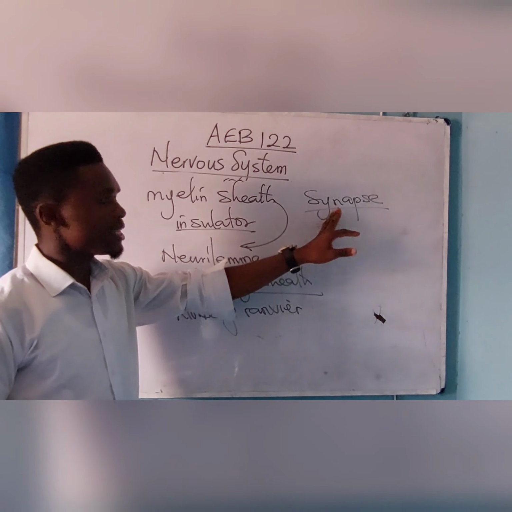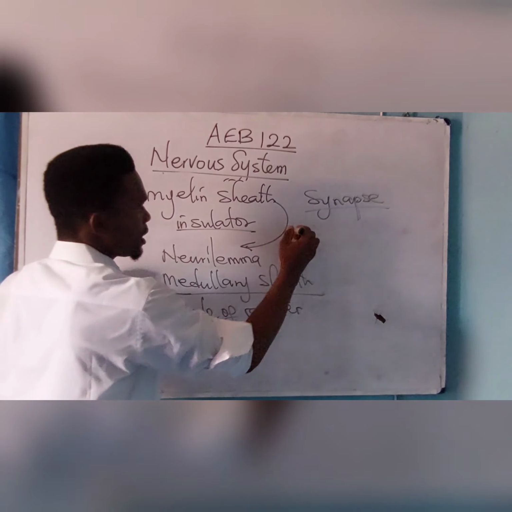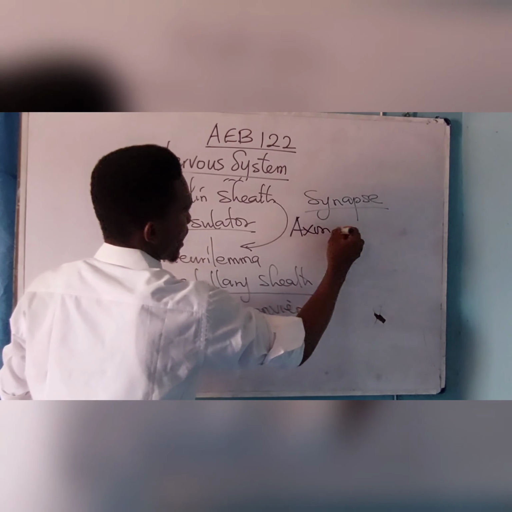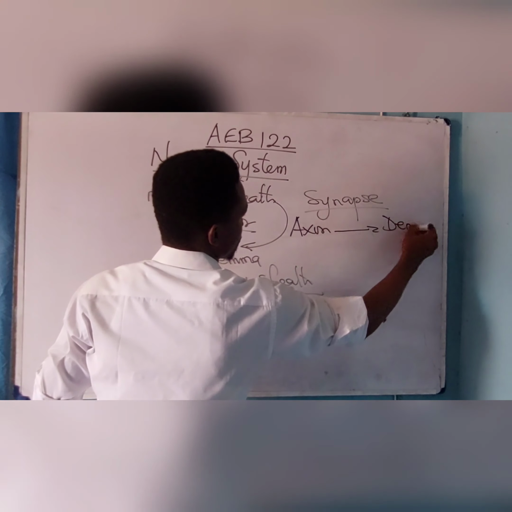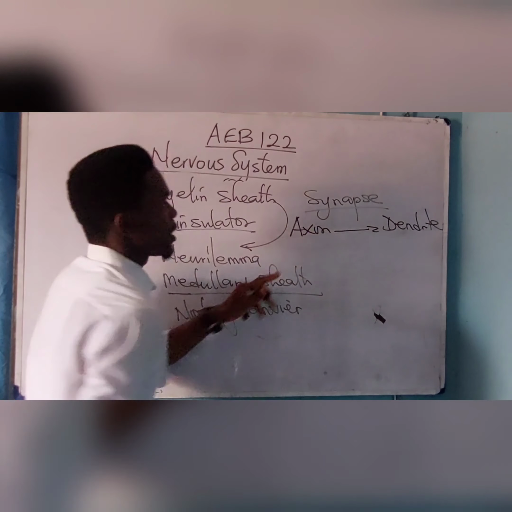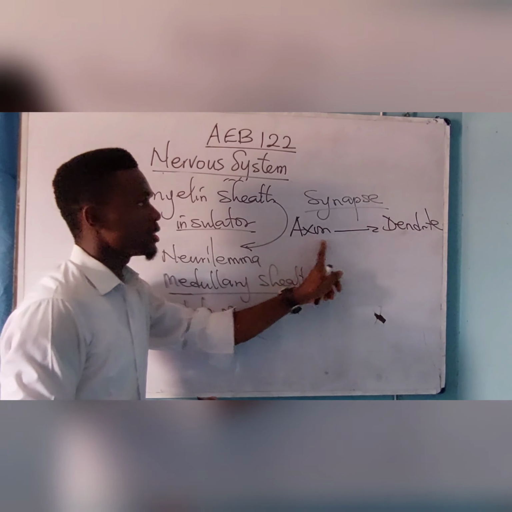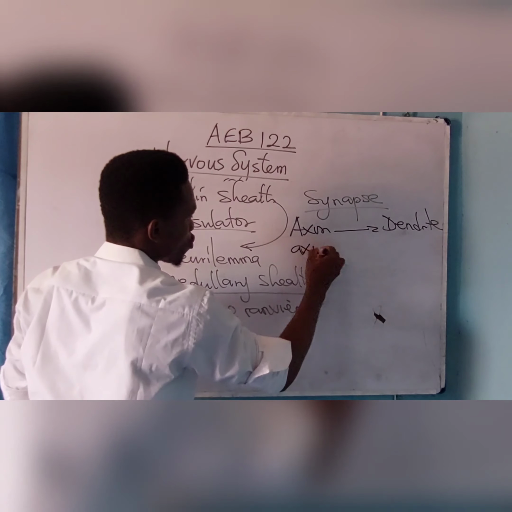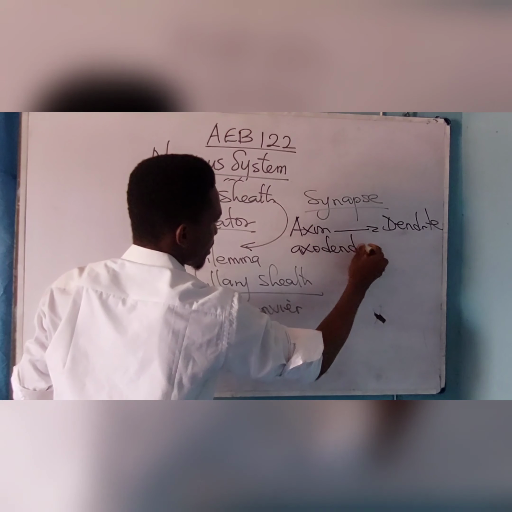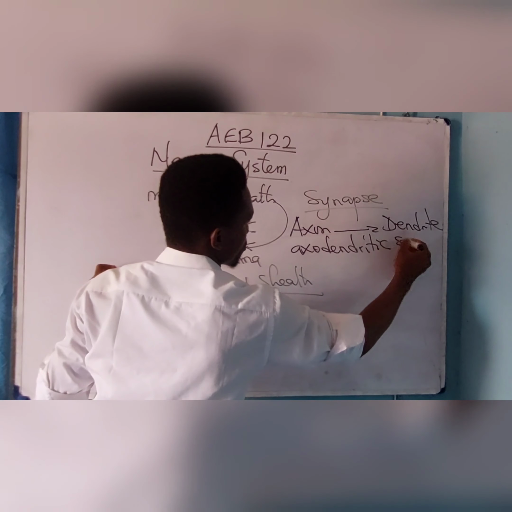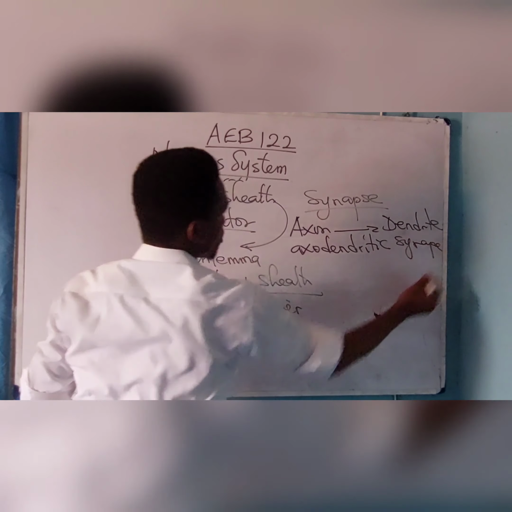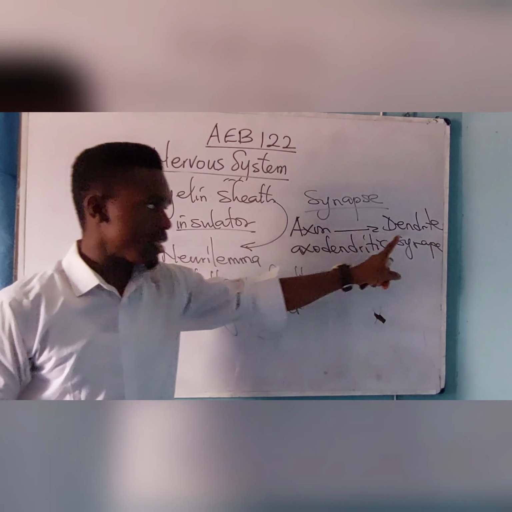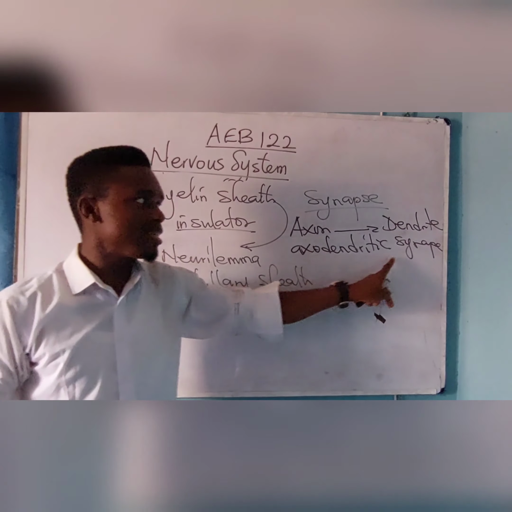When the synapse is found between the axon and the dendrite, such a synapse is called what? Axodendritic synapse.